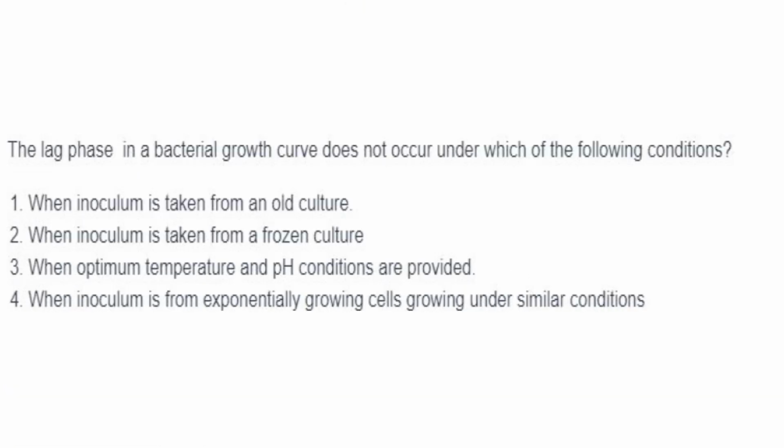The lag phase in a bacterial growth curve does not occur under the following condition. When inoculum is taken from an old culture, you have lag phase. They have asked does not occur. When inoculum is taken from frozen culture, again lag phase is present. When optimum temperature and pH conditions are provided, yes. When inoculum is from exponentially growing cells growing under similar conditions, you don't get a lag phase. They are already in the exponential growing phase. So answer is option 4.